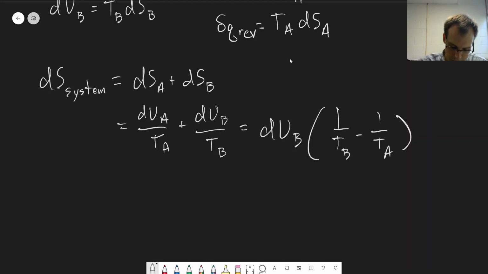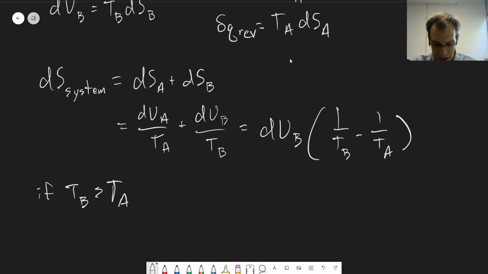Now, one thing we know is that if TB is greater than TA, the energy is going to flow from B to A, right? We're going to lose energy from B. This is just based on personal experience, right? We know this. dUB will be less than 0 because energy is going to flow from B to A because B is hotter than A.